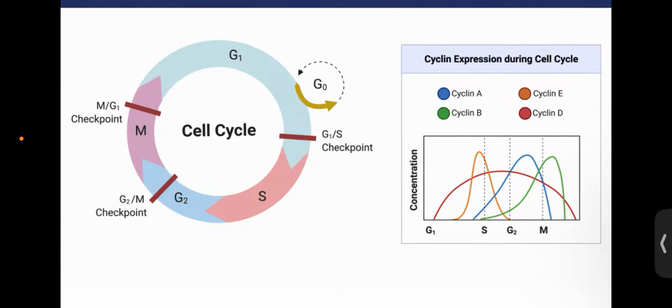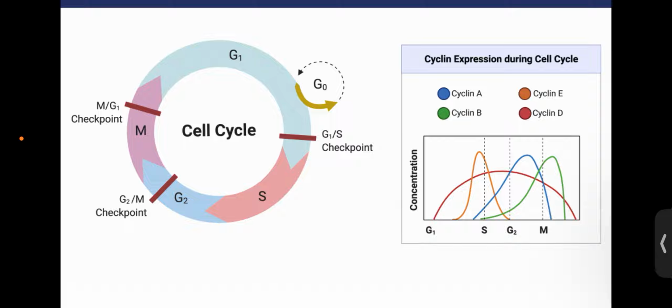So we know that there are two phases in a cell division. One is the mitotic phase, another one is the interphase, and we know that there are different stages in interphase, like G1 phase, S phase, and G2 phase. In G1 phase, the cell gets prepared for synthesis of DNA in the synthesis phase, which is the next phase after G1. Then in S phase, the DNA gets duplicated to distribute to the daughter cells during the mitotic division. Then in G2 phase, the cell gets prepared for mitotic division.